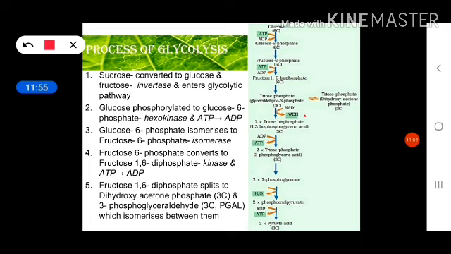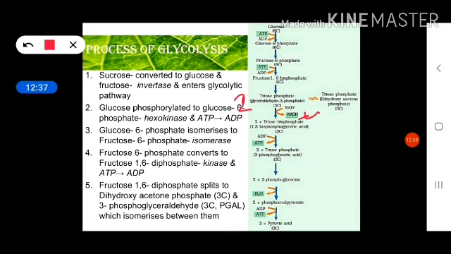And in the eighth step, this phosphoglyceric acid will isomerize, which means its phosphate group changes its position. The phosphate group of the third carbon is transferred to the second carbon, so it will convert into 2-phosphoglycerate. Now this 3-phosphoglyceric acid is converted into 2-phosphoglycerate, two molecules. And in the ninth step, this 2-phosphoglycerate is converted into phosphoenol pyruvate, which means with the help of the enolase enzyme an enolic group will be added, due to which 2-phosphoglycerate is converted into 2 molecules of phosphoenol pyruvate.